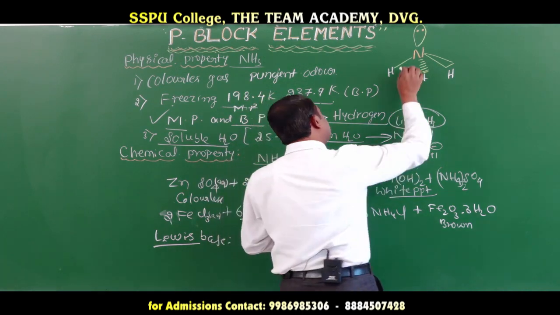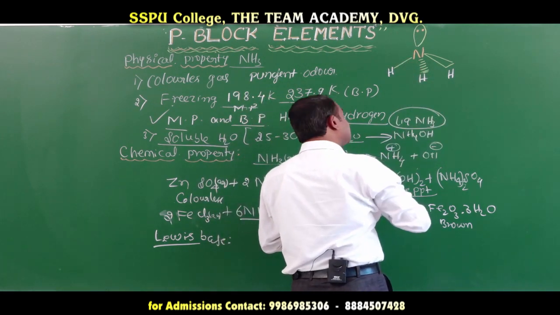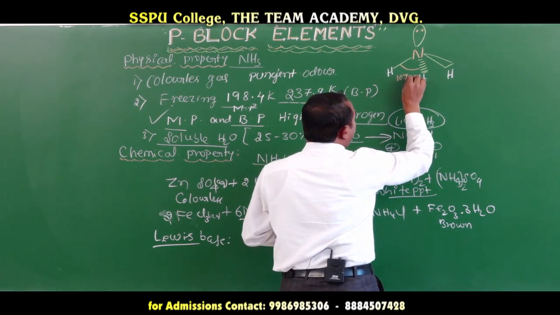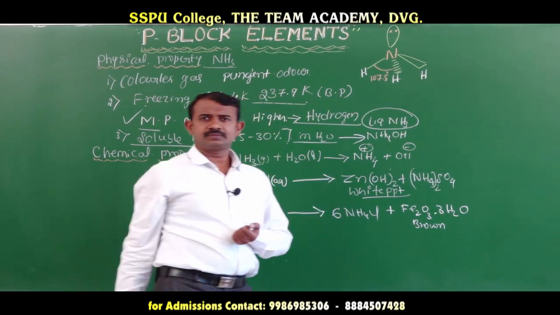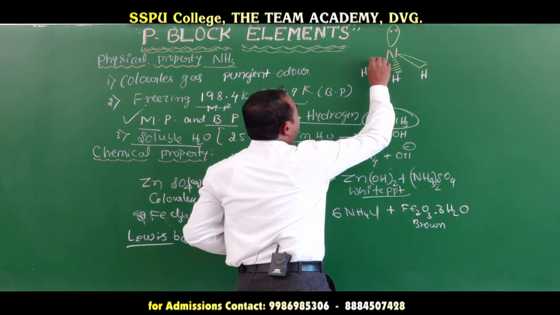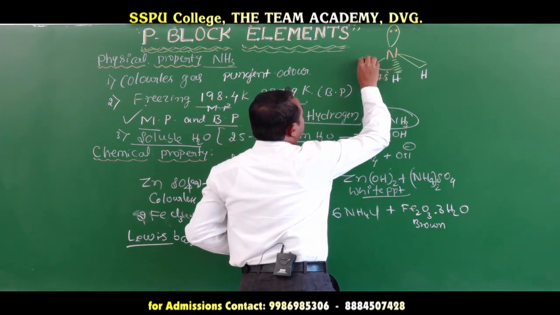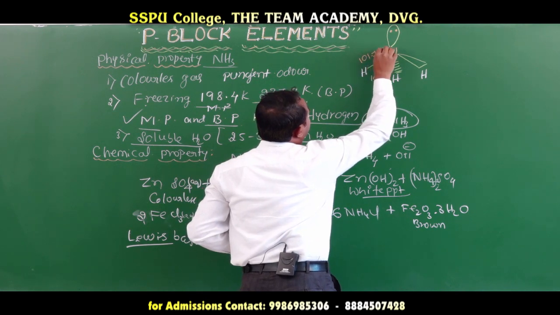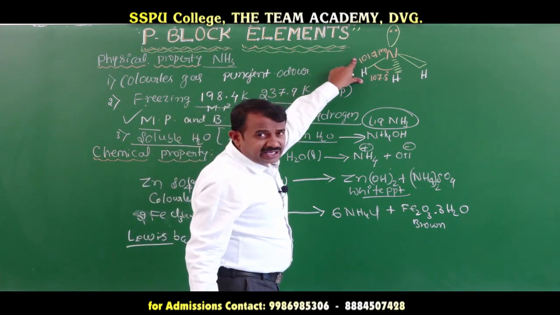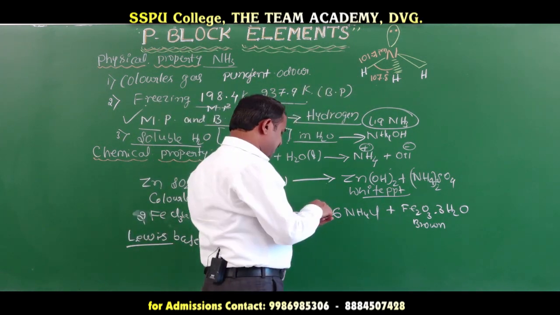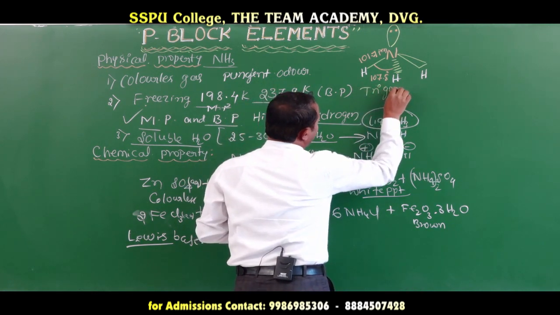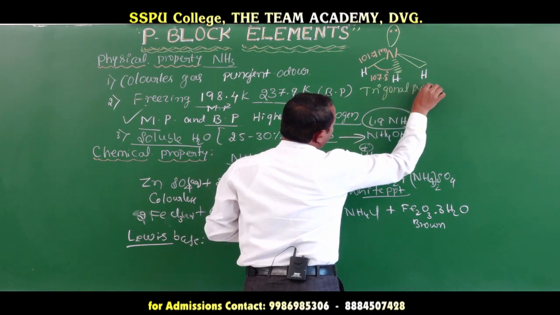The bond angle is 107.8 degrees, and the bond length is 101.7 picometer. This is the bond length and bond angle of ammonia. The shape is trigonal pyramidal.